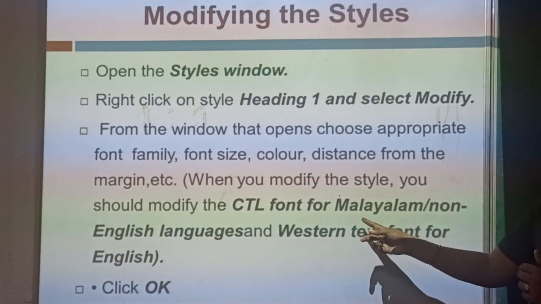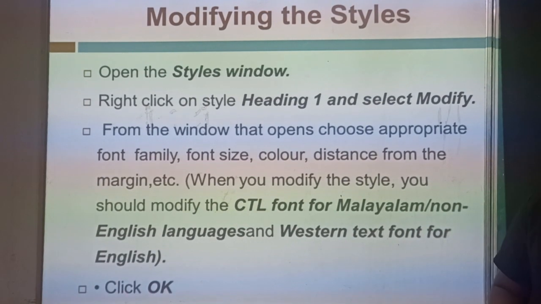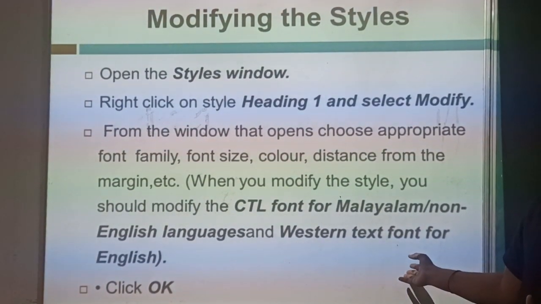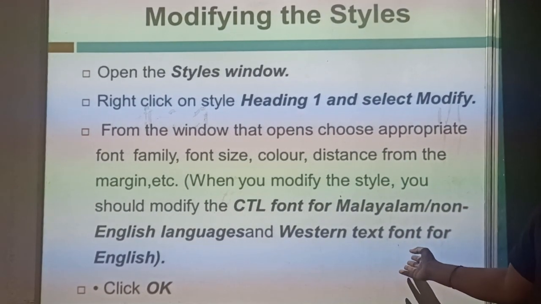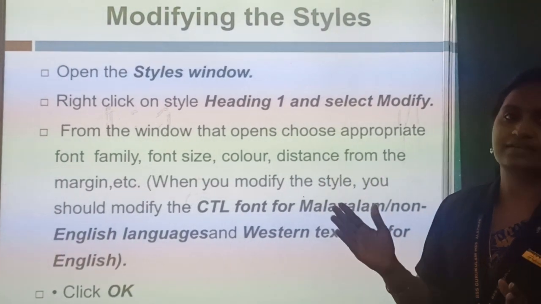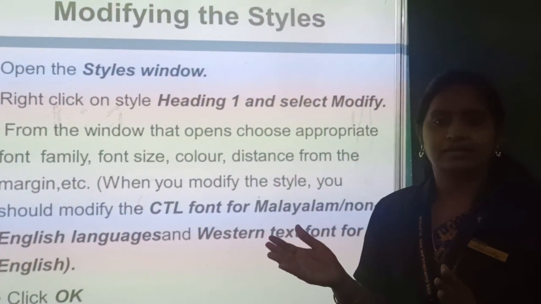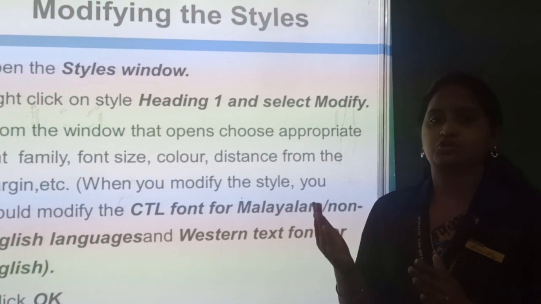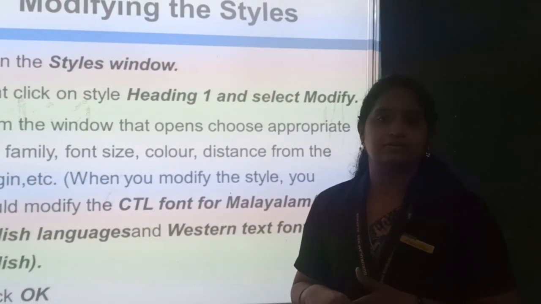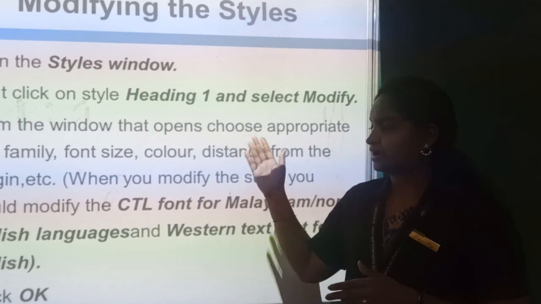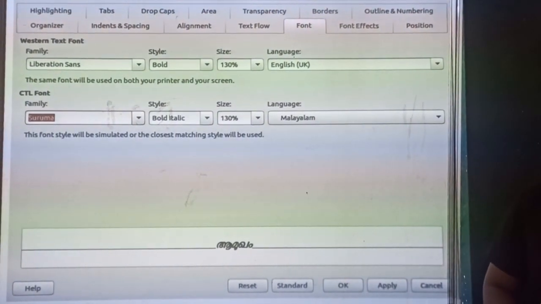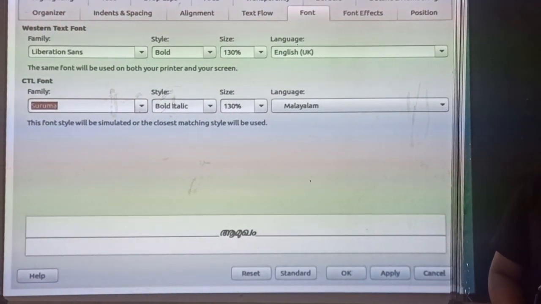If you need to use it for Malayalam, you can use CTL font. And in normal format, that is an English document, you can use Western font. Why are these used? If you need to change any style format, you can use them in a particular section. Okay, after completing this just click apply and click OK. Clear? Okay, fine.